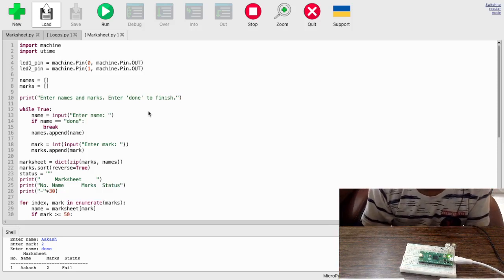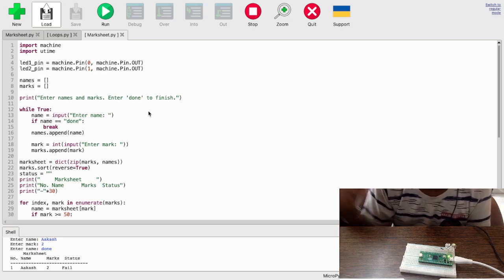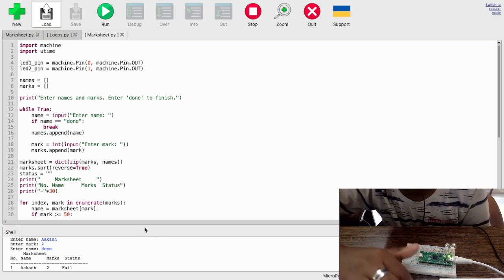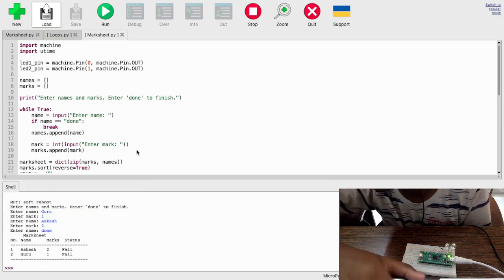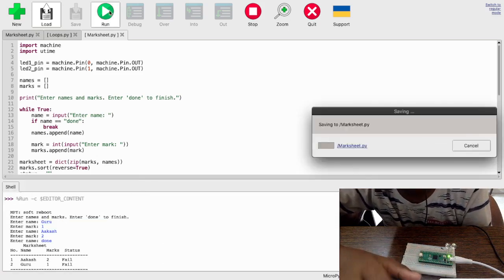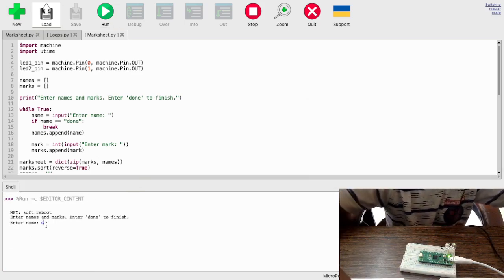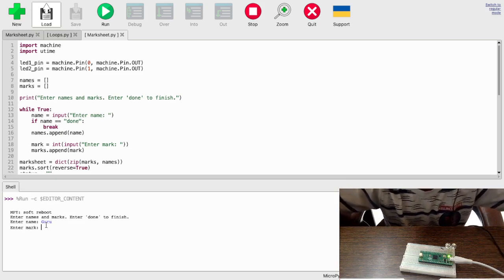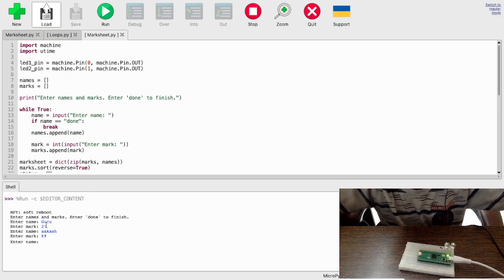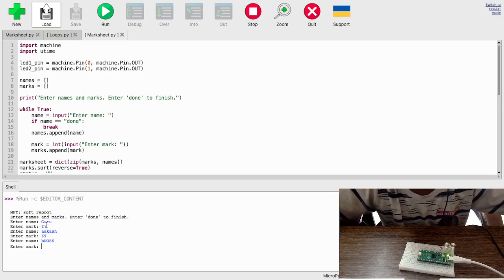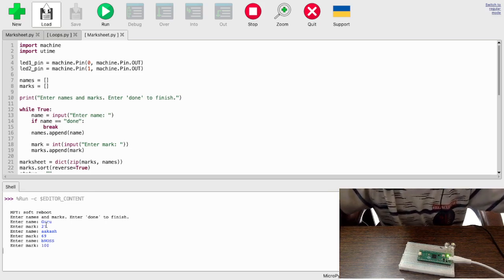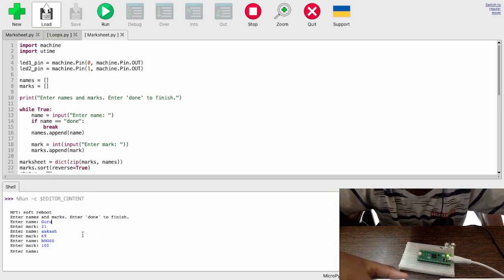Now I will show you the output and then I'll show you the code. Okay, now we've got the shell here. I'm just going to run this. Enter name. What should we enter? We'll put my name, Guru. Marks, we'll put 21. Name Akash, and we'll put 69. Enter name, we'll put another name, Benos, and then enter marks, we'll put 100. And when it says enter done to finish, we'll put done.